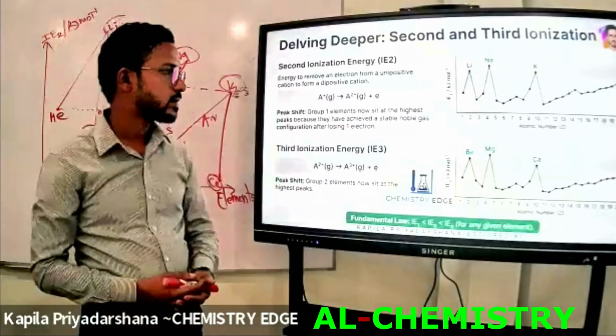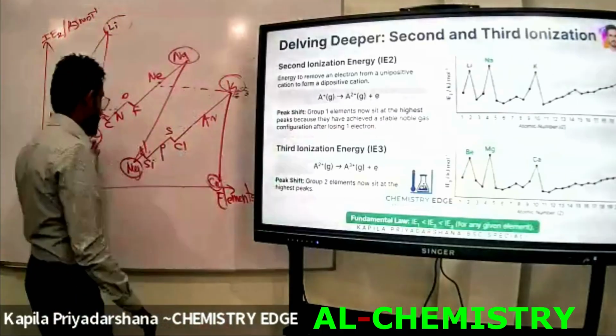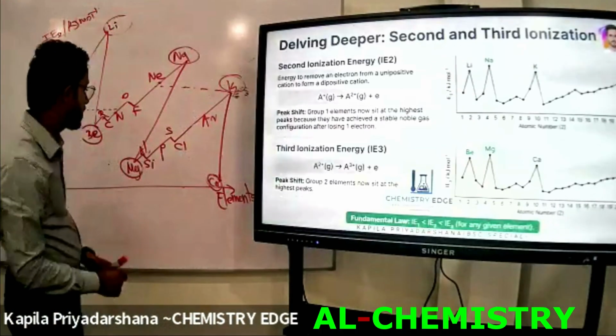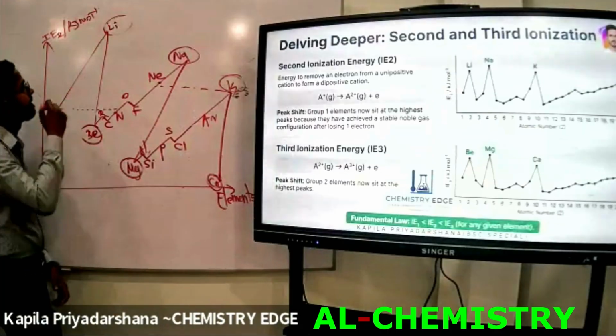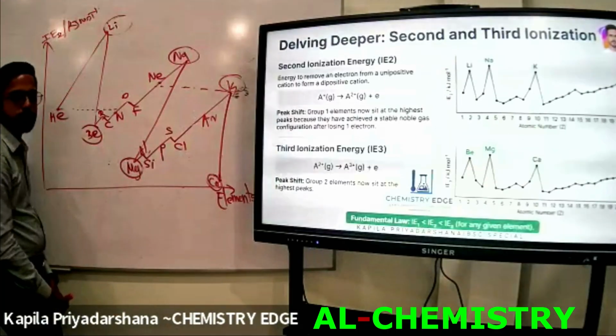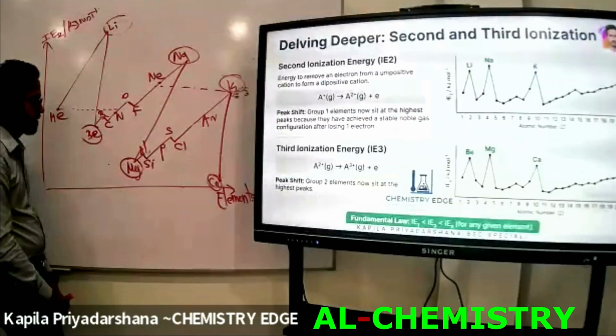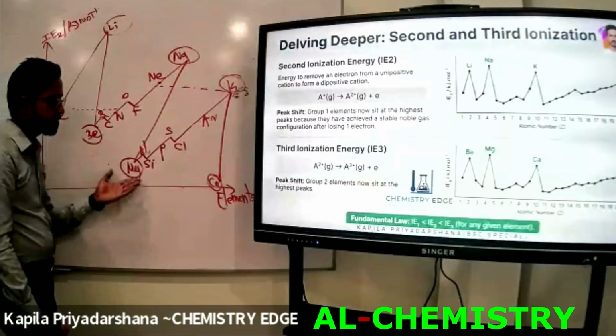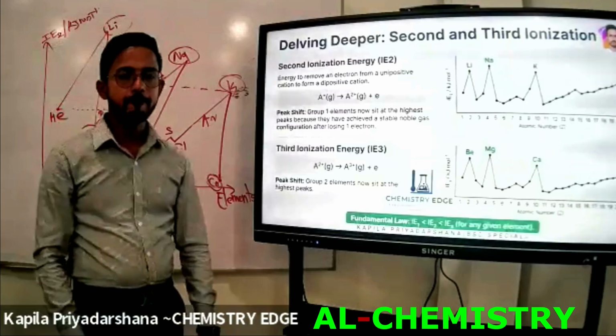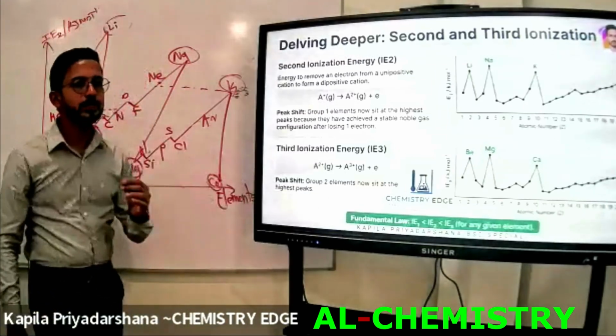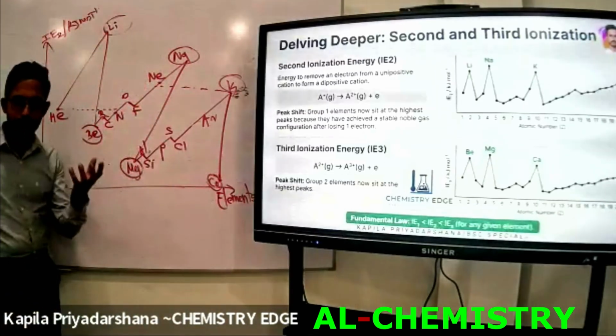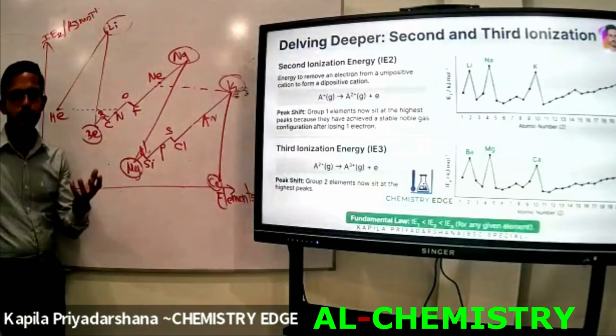That's the main reason. What are the elements at the trough points in the second ionization energy graph? Tell me. Second group elements. Second group elements obtain the lowest second ionization energy values.